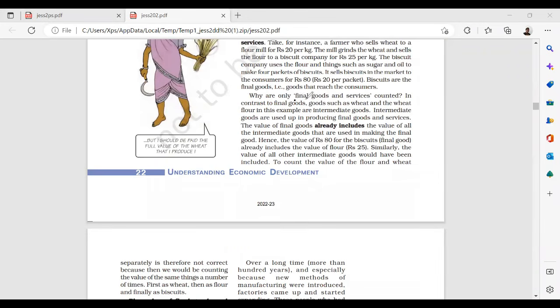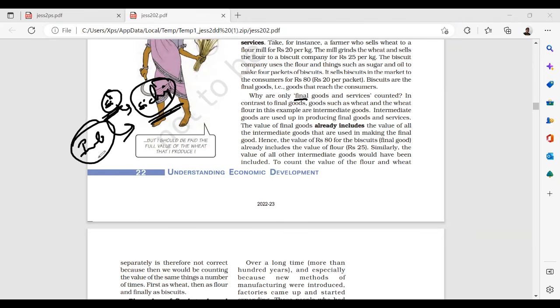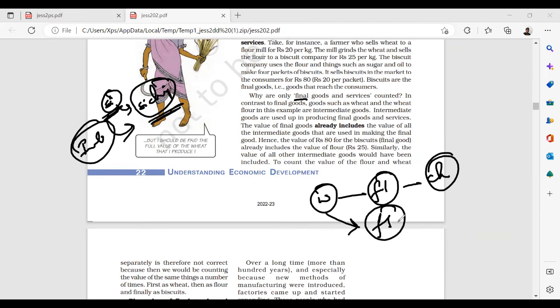Why are only final goods being counted, in contrast to intermediate goods? Goods such as wheat and wheat flour are examples of intermediary goods. Here I have taken silicon, which is used in making a silicon chip. The silicon chip is the final good. Silicon, which is used in the manufacturing of silicon chips, is an intermediate good. Wheat can be made into flour, and used for chapati. Wheat can be made into flour, and made into biscuits. So what are the final goods?